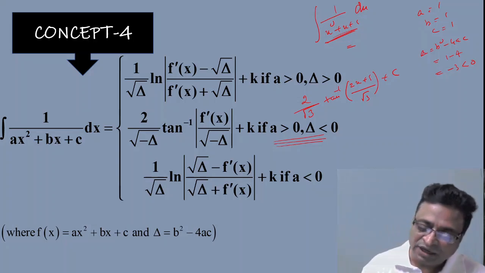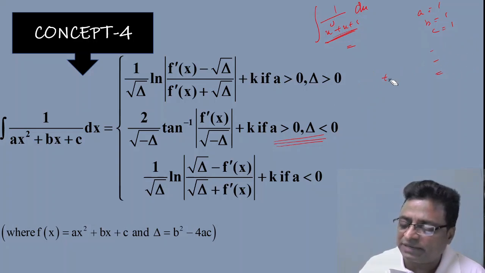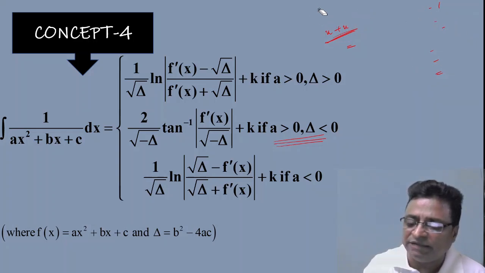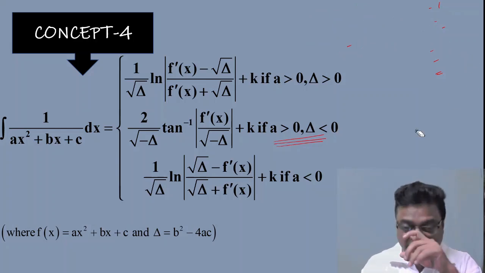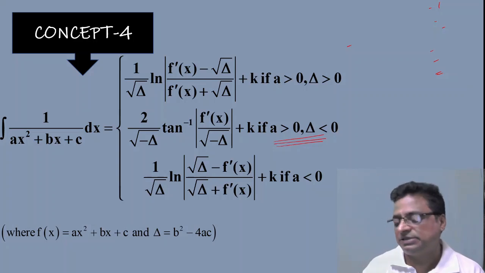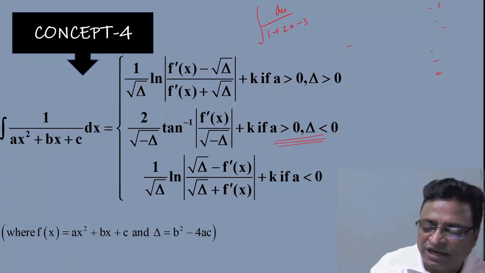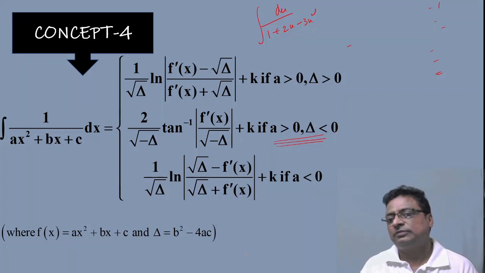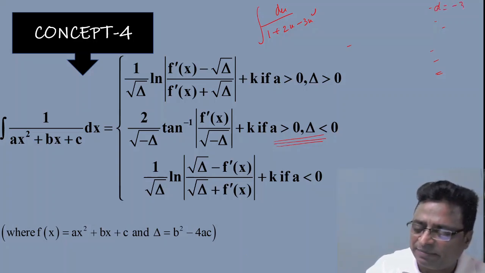Again, while solving an integration problem, sometimes by substitution techniques, you can get the integrand in the form of this model. Whenever the problem comes under this model, you can apply this formula very directly. Suppose this is the question: integration dx by 1 plus 2x minus 3x square. So here my a is minus 3, that is negative.